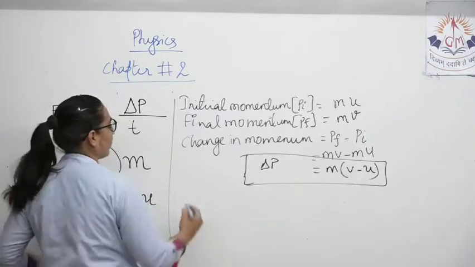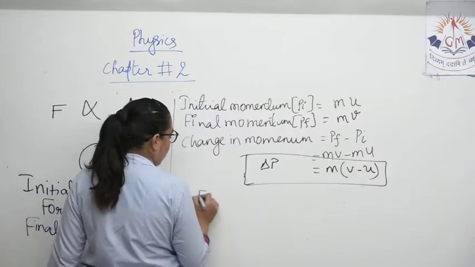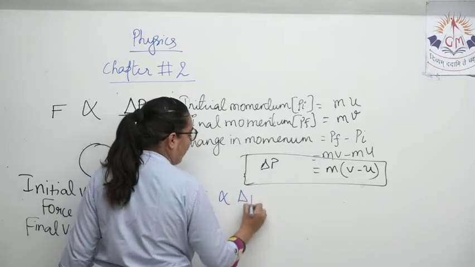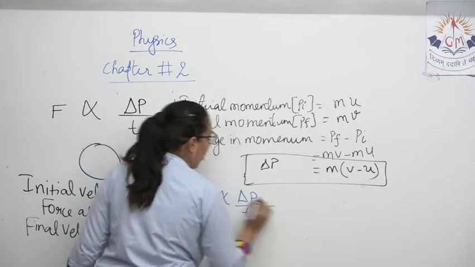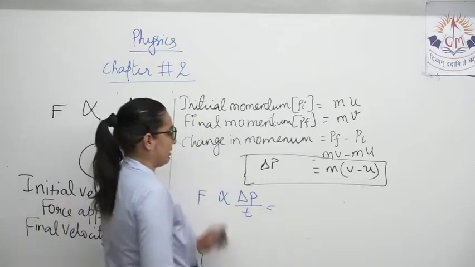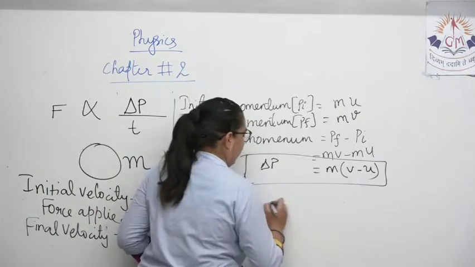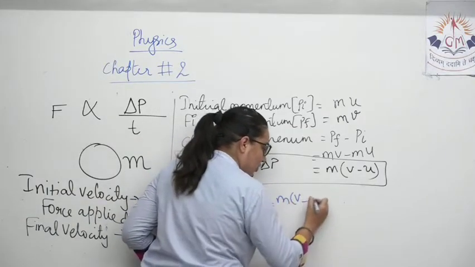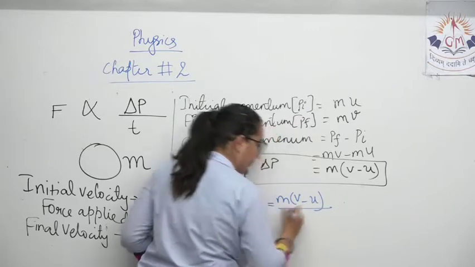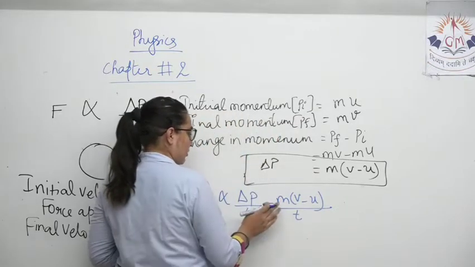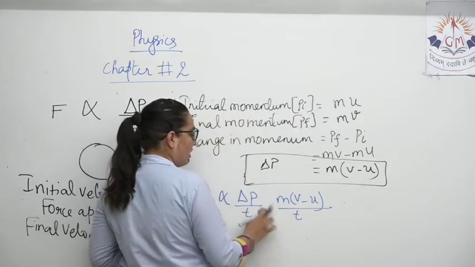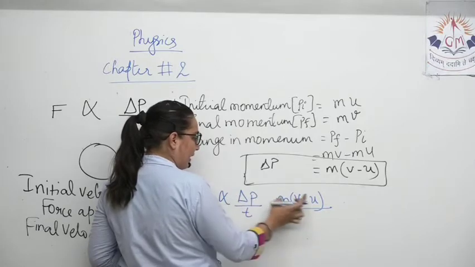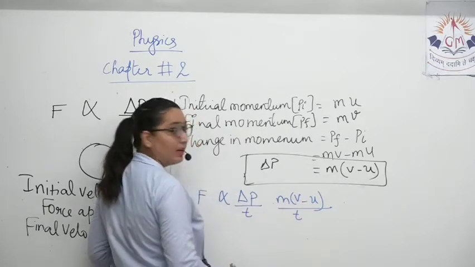F is proportional to delta p by t. What is delta p? It is m in bracket v minus u, upon t. Because instead of delta p I can write m into v minus u by t.